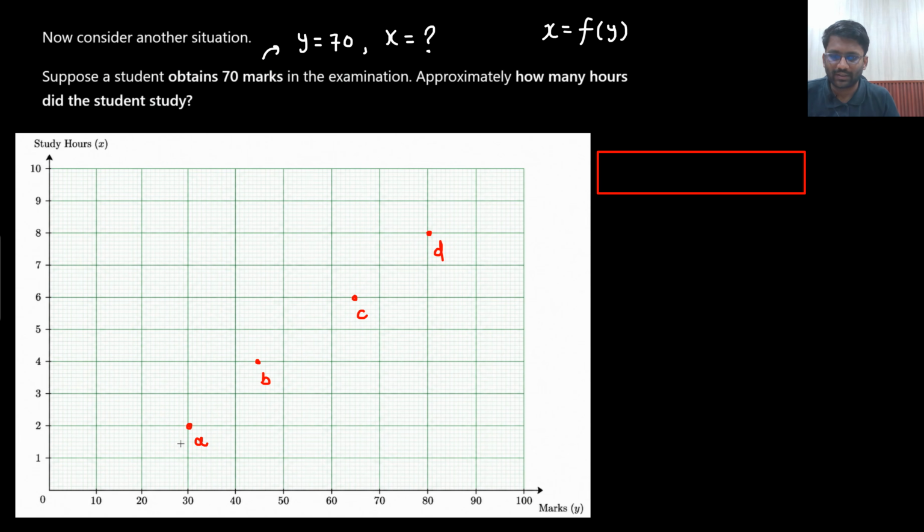So this will be your regression line, but it should pass in this manner, having the minimum distance between A, B, C, D. So this is the regression line, and this distance should be minimum. So you are supposed to find out the equation of this line.